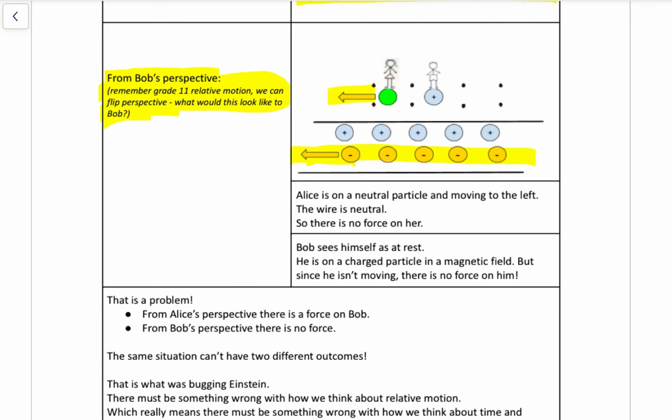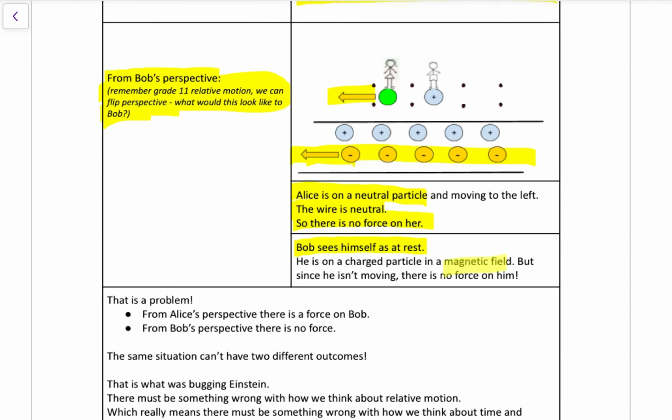When Bob looks at Alice, Alice is on a neutral particle, happens to be moving, but she's on a neutral particle. Even if there is a magnetic field there, there's no force on neutral particles, so no force on Alice. That's okay, because that's what Alice thought as well. But when Bob looks at himself, he sees himself at rest.